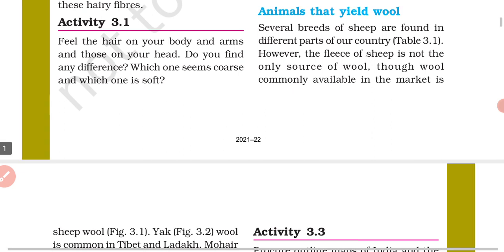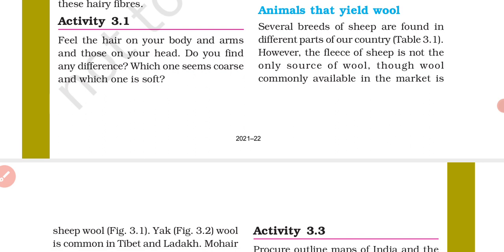So we have discussed that wool is most commonly obtained from sheep. Okay, wool is most commonly obtained from where? Sheep. And sheep are reared in many parts of India for getting wool. The names of some of the breeds of sheep reared in our country for obtaining wool, and the quality of the wool obtained, and the names of the states where these sheep are found are given in table 3.1.